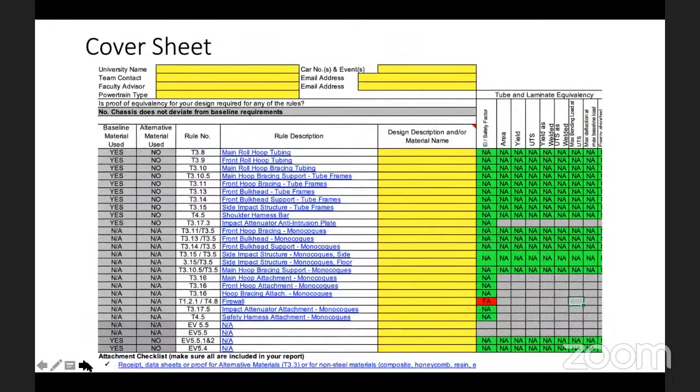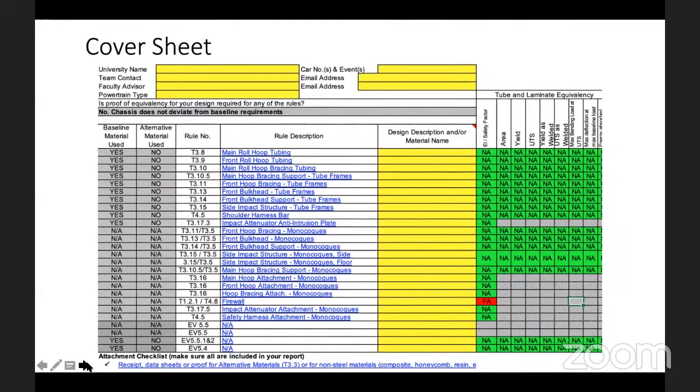Next is the cover sheet. So here, if you see, the overall document is designed in a way that every area where it is yellow is basically an action area for the team. So the top things are very common.